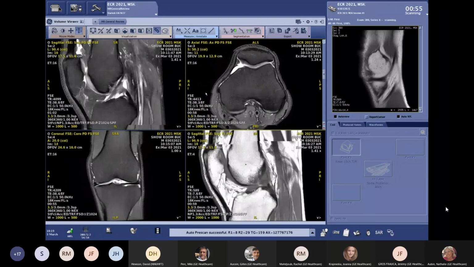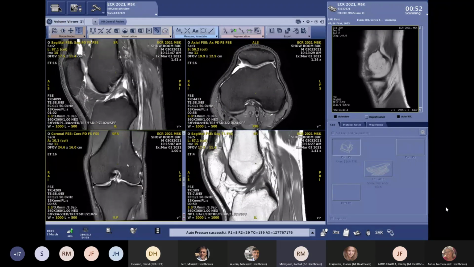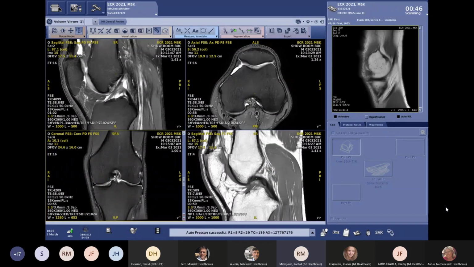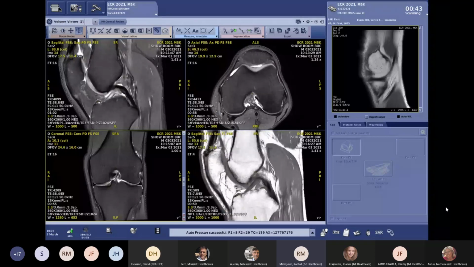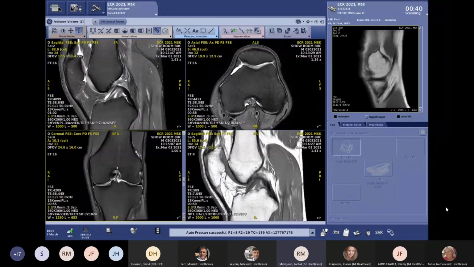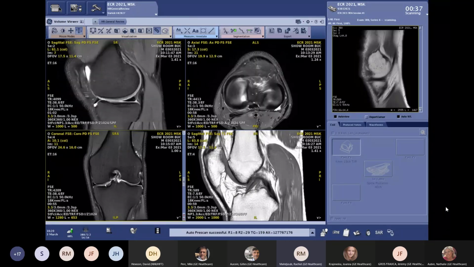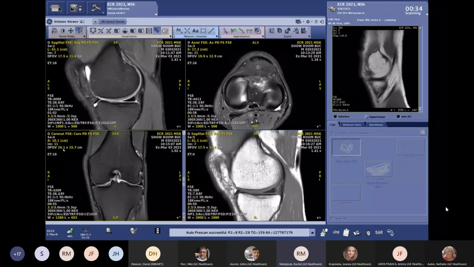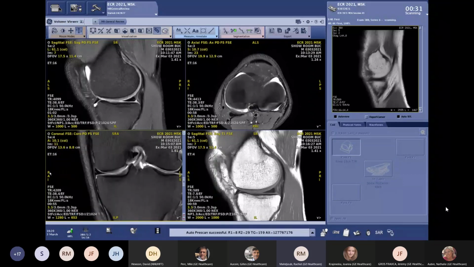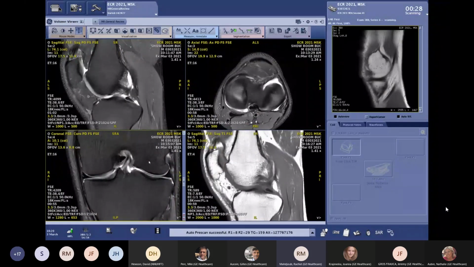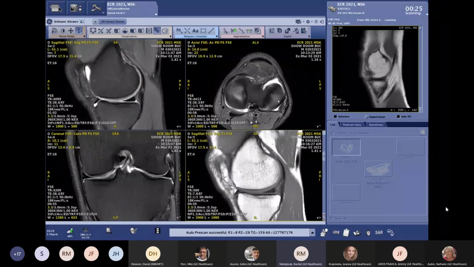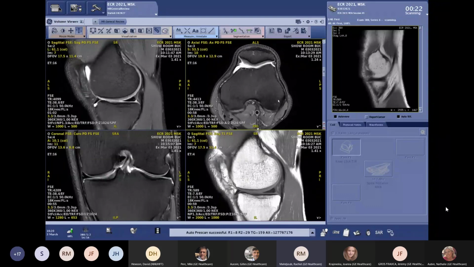It's important to notice that the matrix is a real square matrix, so 360 by 360. You know that when we have to reduce the scan time of one condition, we can reduce the size of the matrix in the phase direction to have a rectangular pixel. To have a rectangular pixel saves time, but it's a compromise in terms of quality and spatial resolution. The idea of using AIR Recon DL is also to keep as high as possible, or to reduce the compromise to be as sharp or as high spatial resolution as possible.